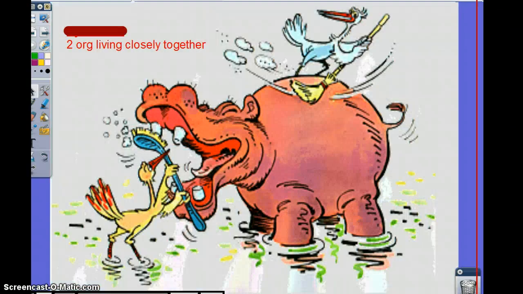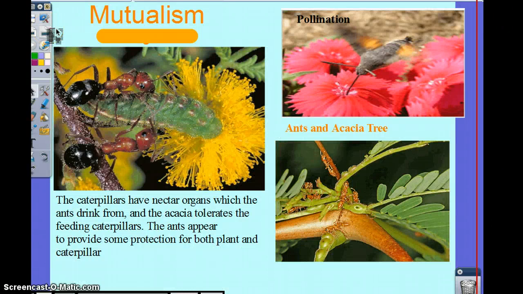Organisms live closely together. Good, symbiotic. Symbiosis, and in this case, an unrealistic version of symbiosis, but what's happening in this relationship? The birds are taking all the food from the rhinos. The bird's picking all the food, he's actually cleaning his teeth and sweeping his back. So there's several types of symbiotic relationships. I'm sure you're aware of some, and maybe not of others. I can tell you that on the AP exam, there will be specific examples of symbiotic relationships, and you have to be able to recognize them.